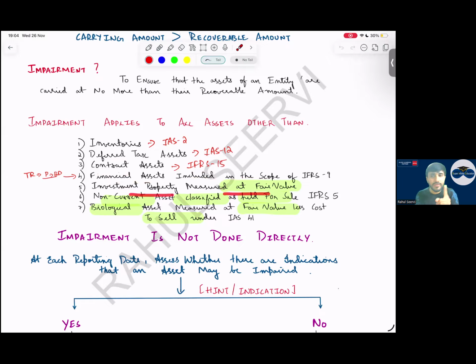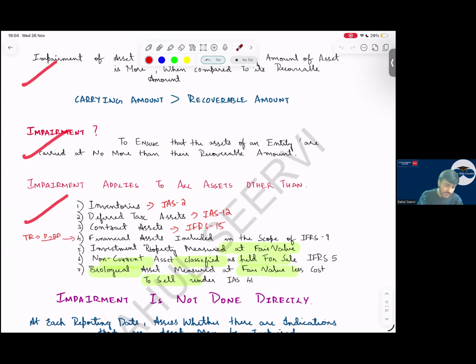Investment property measured at fair value, no impairment because that impairment will already be considered in fair value only. Non-current asset held for sale, IFRS 5, it has its own rules and regulations. Biological asset under fair value less cost to sell will not apply impairment to this. Yes, sir. For MCQ, this is also MCQ theory.